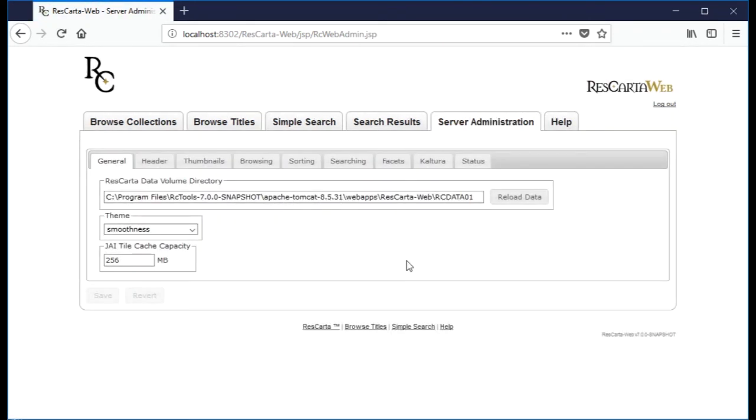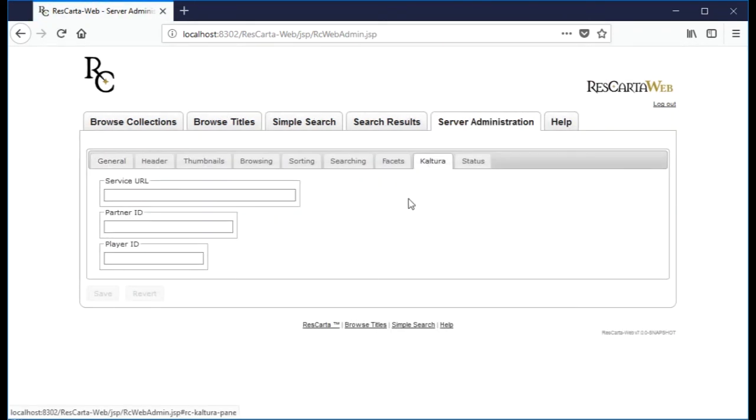All right, I told you I'd tell you about this tab up here. This is the Cultura tab. Now Cultura is a multimedia server. If you're in a larger institution and you have your own server, you can keep your data local and still send it up to the statewide or the university level Cultura server. So I'm just going to put in my service URL, and we actually have one here at ResCarta.